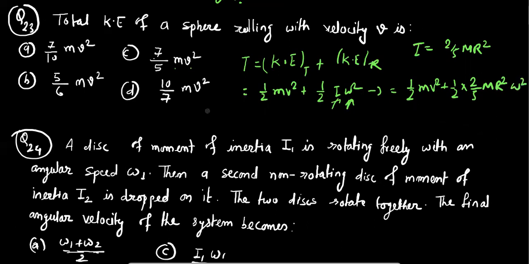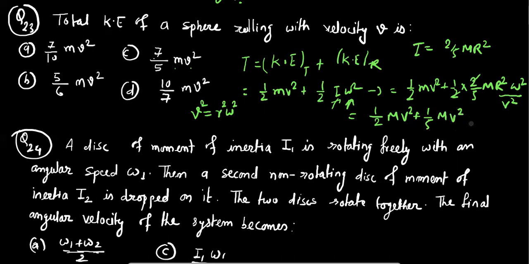Also, we have velocity equal to r omega, which means v square can be written as r square omega square. That's why we can easily replace r square omega square by v square, and cancel these two also. So it will be half m v square plus 1 by 5 m v square.